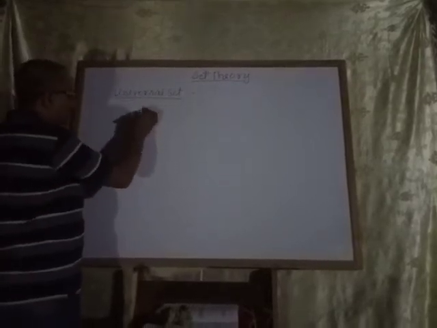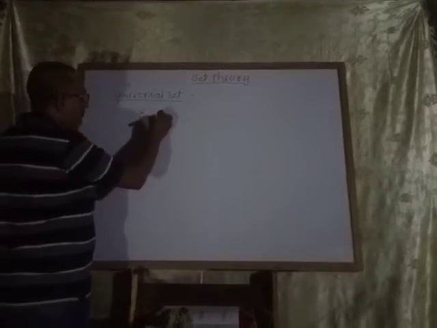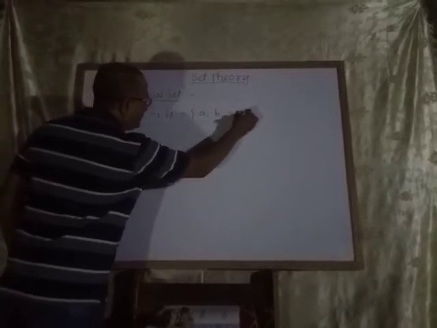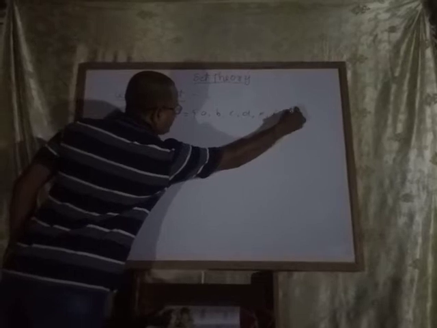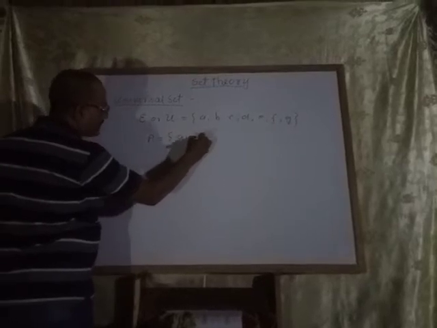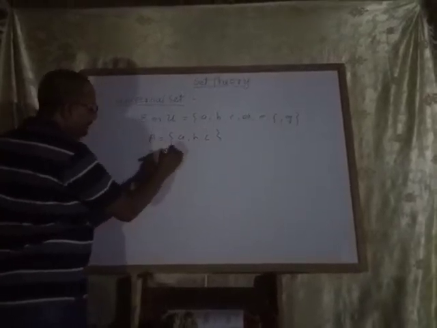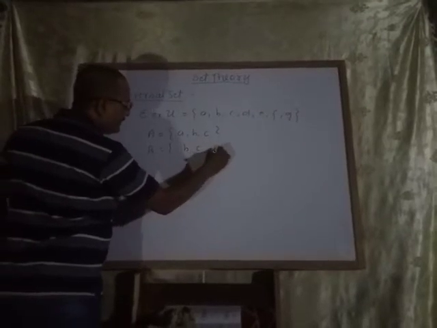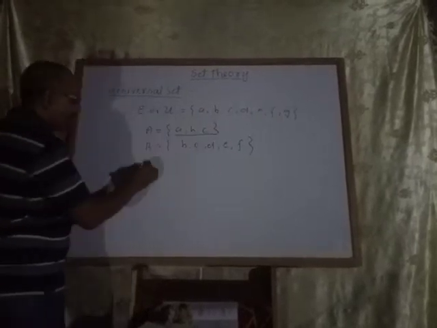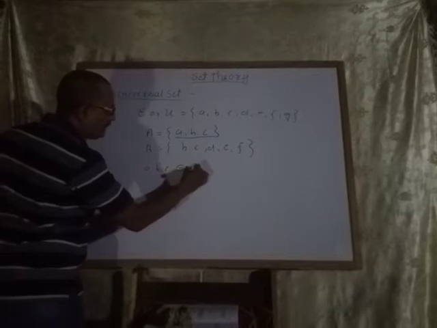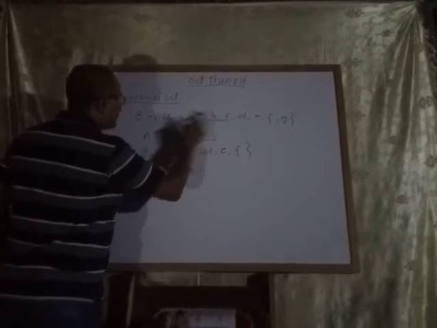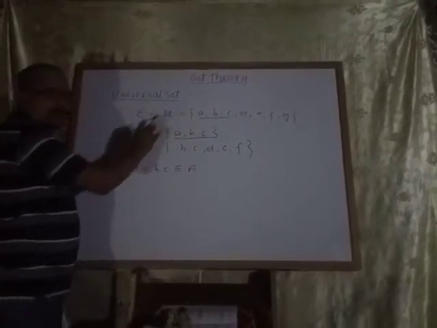Universal set is generally represented by zeta or U. Suppose a set is given: A, B, C, D, E, F, G. Any set A is A, B, C, and set B is B, C, D, E, F. You see that all the elements of set A are already present in U. U means universal set.